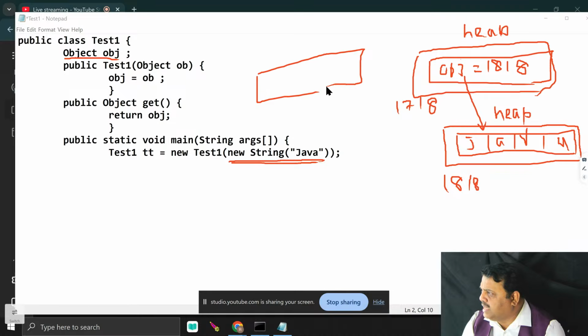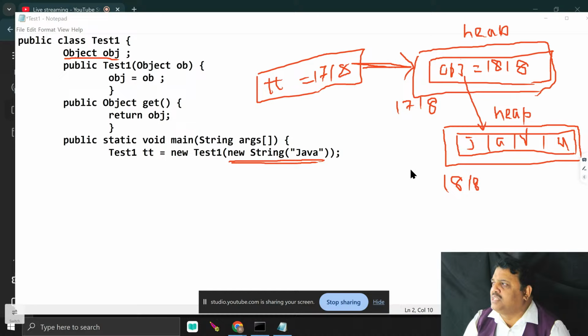What is the reference name? The reference name is tt. Now tt is the reference of the Test class, pointing to the test object. It contains 1718. Are you getting my words? You are trying to understand this memory management.